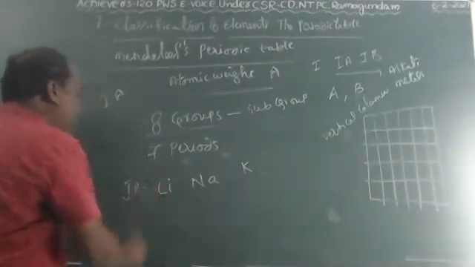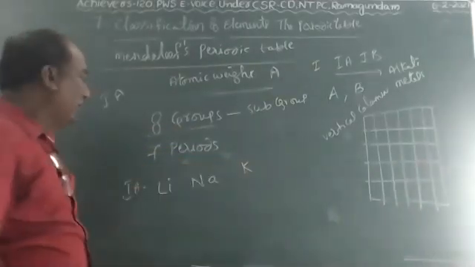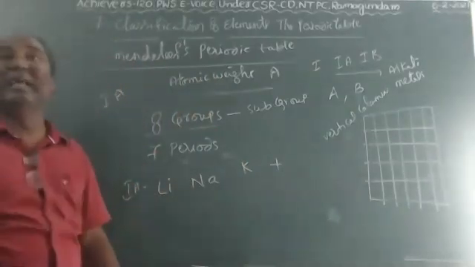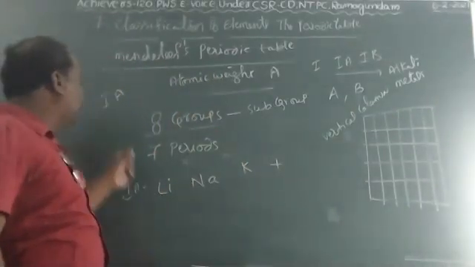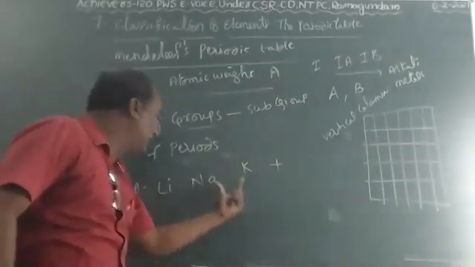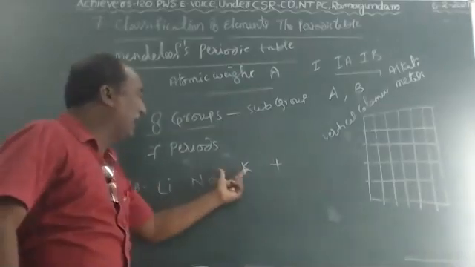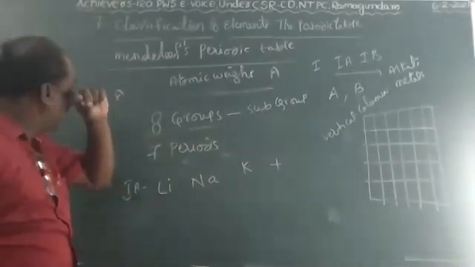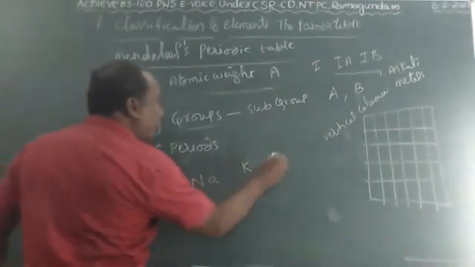When Mendeleev's first group elements react with oxygen, they form their oxides. For that, Mendeleev gave one formula, which is called R2O, children.